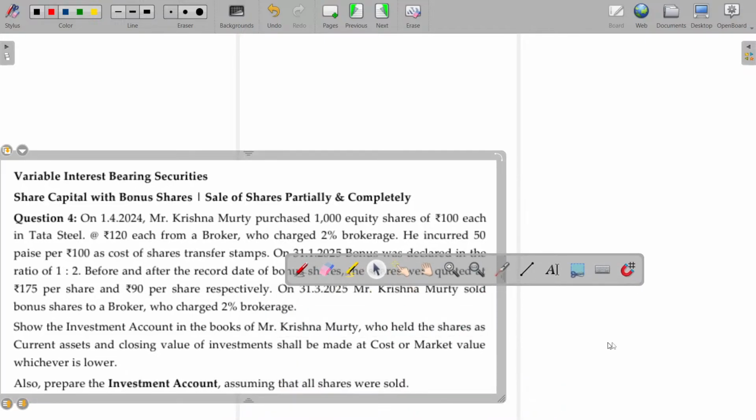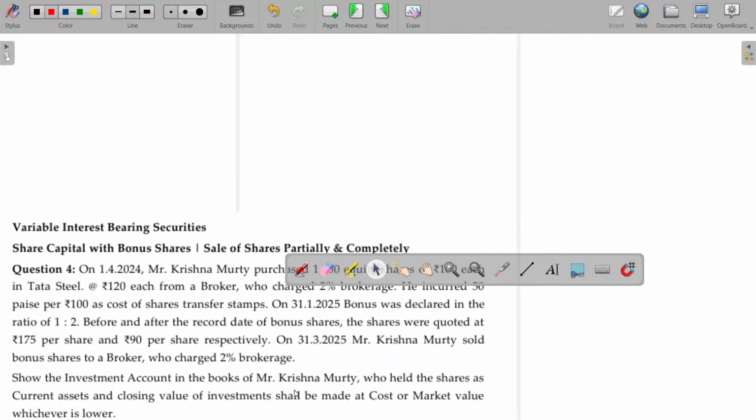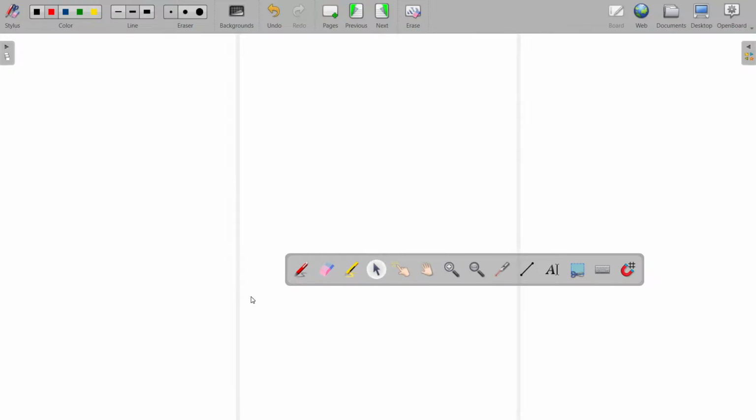You need not worry about the interest column. Okay. We'll first try to finish up the illustration.